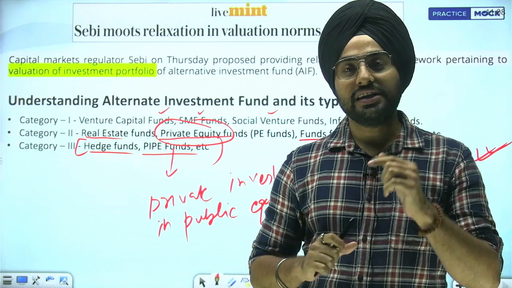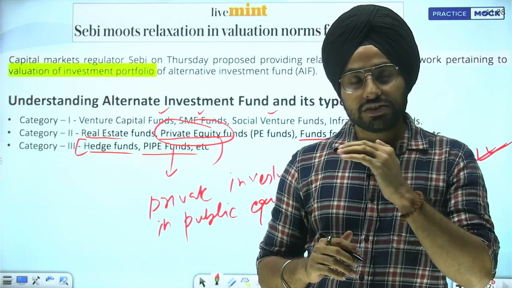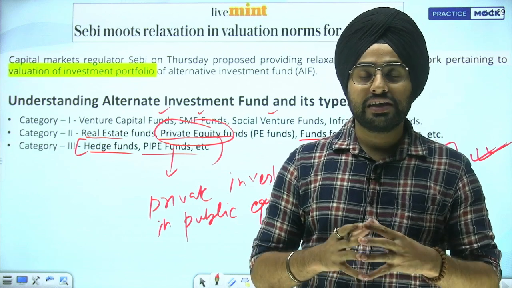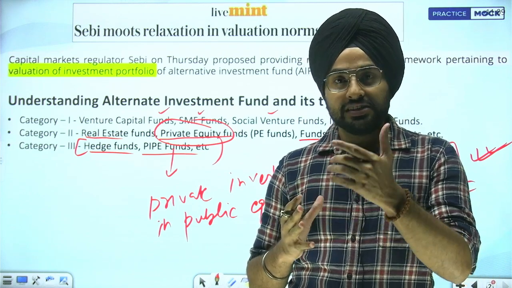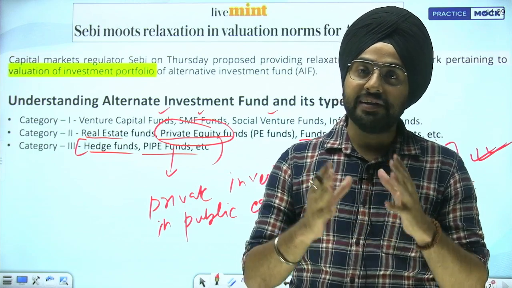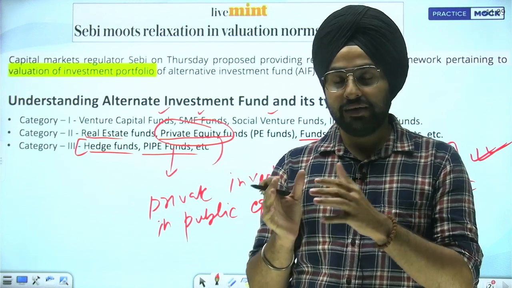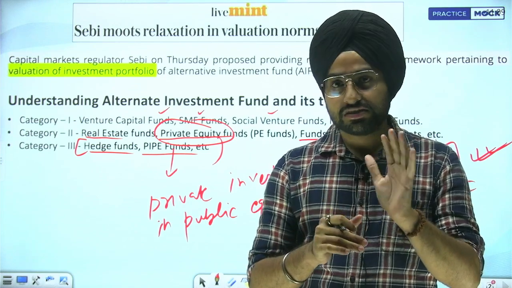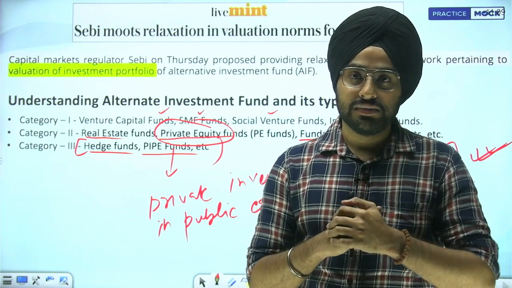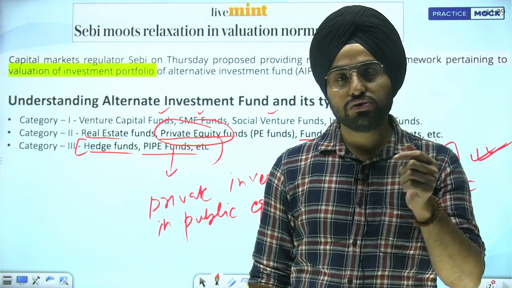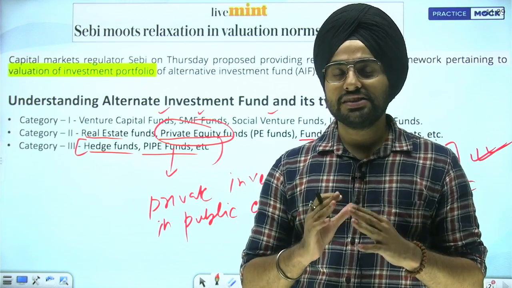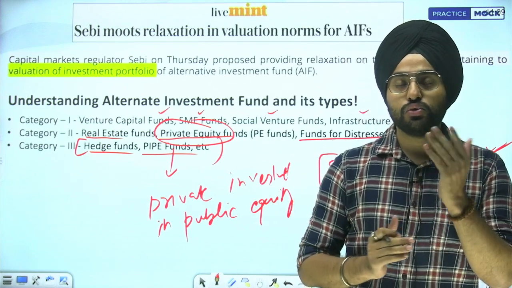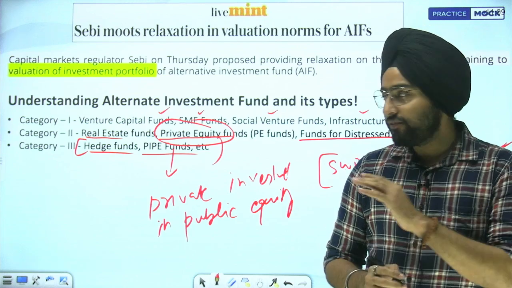Yes, the point here is that there are many more things to be covered in AIF regulations. There are eligibility criteria, whether the manager or the promoter should have some interest in an AIF. Like somebody who is managing an AIF, should he also be an investor there? Yes, he should also be taking some risk. If somebody is managing an AIF, then he should also put in his own risk. There are many other things covered in our course, but the basic information that you need to know, I have covered in this lecture.